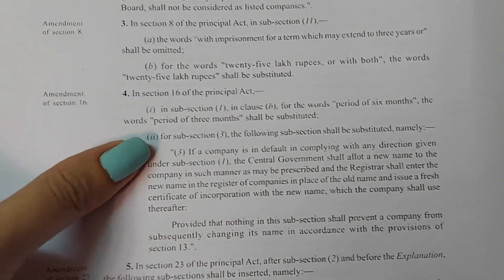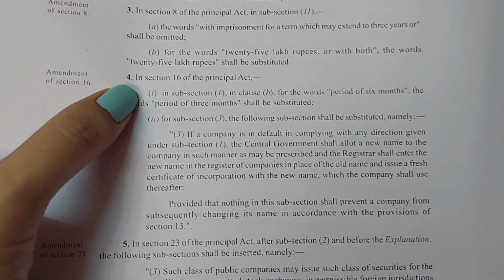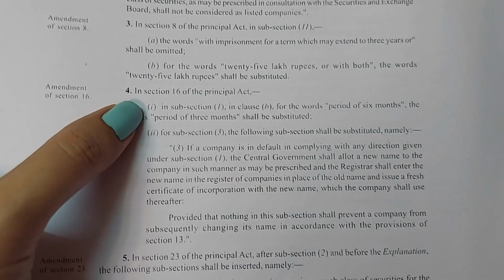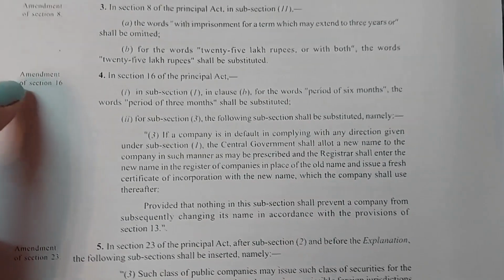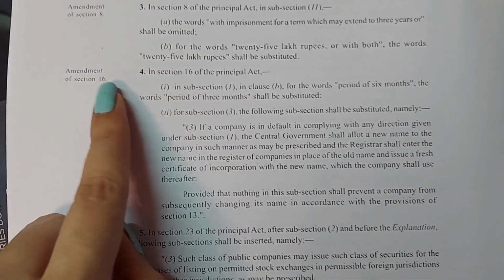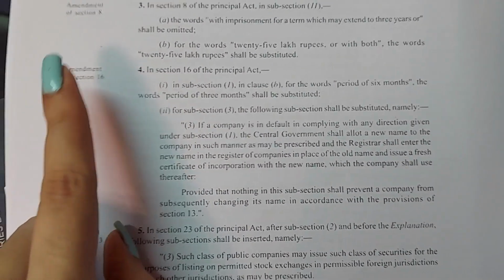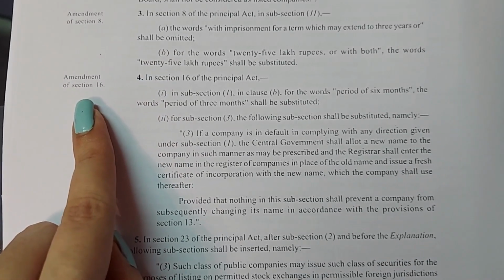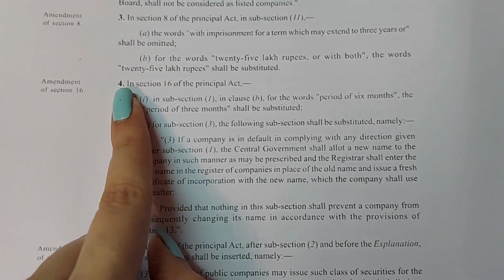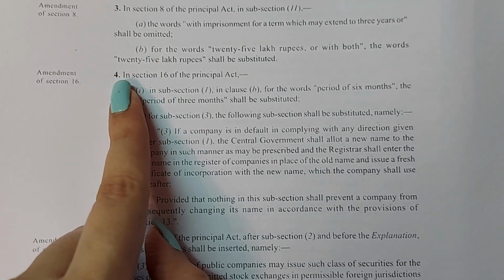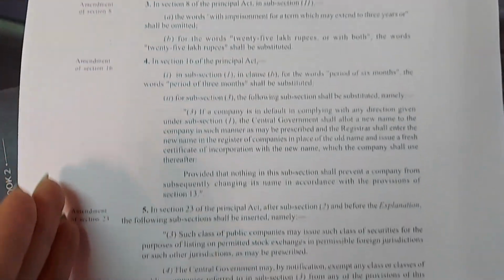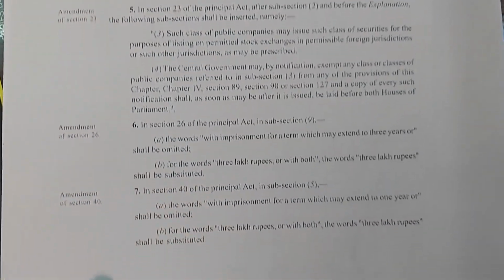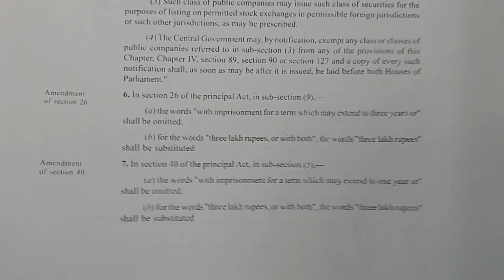Like look here, this is section 4 of the Companies Amendment Act 2020, but the section amended is section 16, and it's mentioned in the margins also. So you have to see that these section numbers are the sections of the main act, that is the Companies Act 2013, and this number 4 relates to the Companies Amendment Act 2020. So whichever sections are amended are provided in the margins only. These sections relate to the main act.